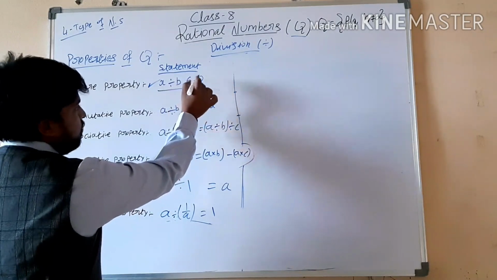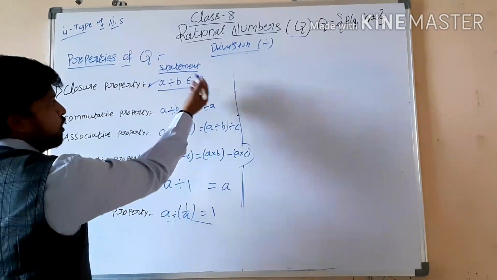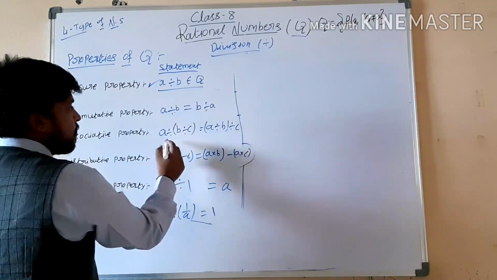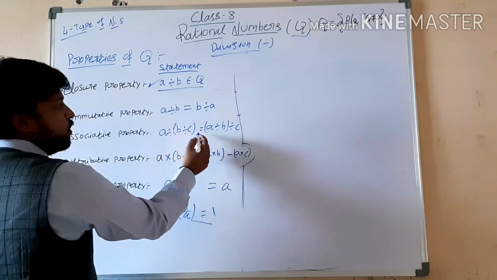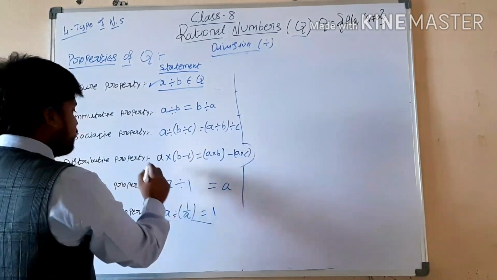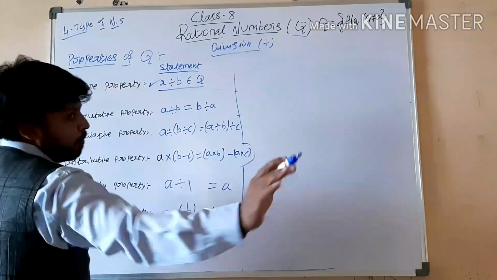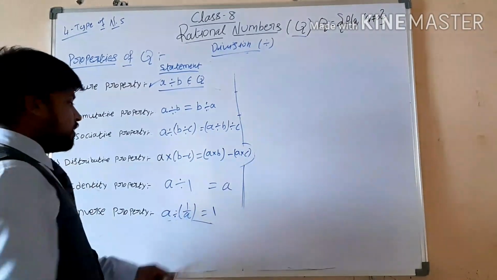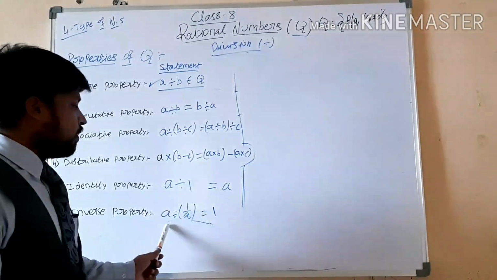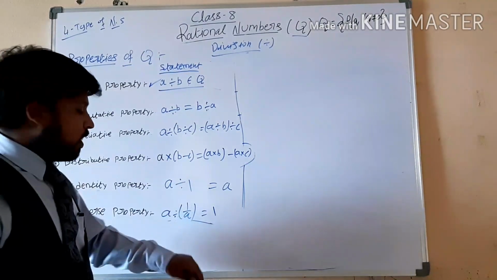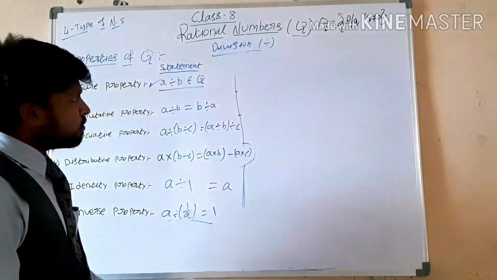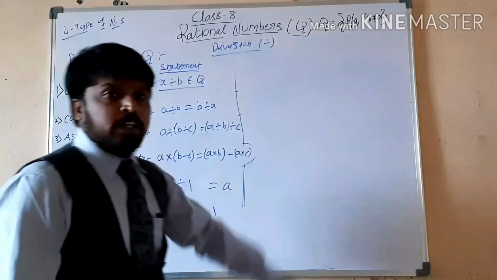A divided by B belongs to the same rational number set, Q. Next, the distributive property is not there. The identity property is when divided with 1 we get the same rational number, and the inverse property is when we divide with the reciprocal of that number we get 1. So these are the properties under division.